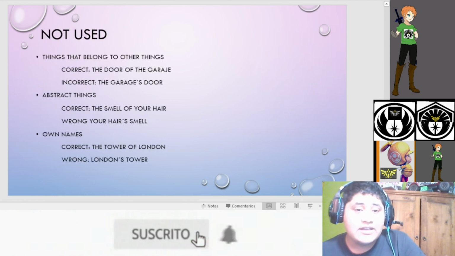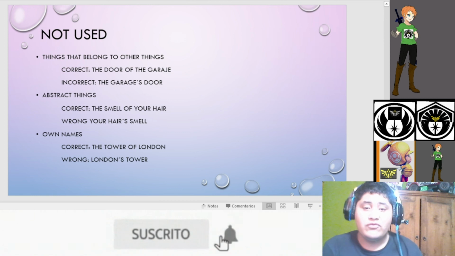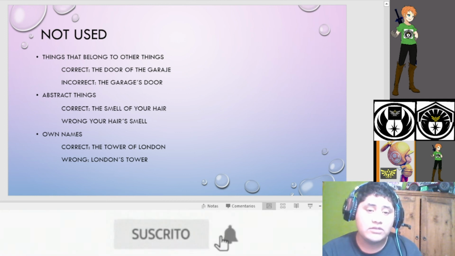Not used for things that belong to other things. Correct: the door of the garage. Incorrect: the garage's door. Abstract things. Correct: the smell of your hair. Incorrect: your hair's smell. For names, the correct form is the Tower of London. The incorrect form is London's Tower.